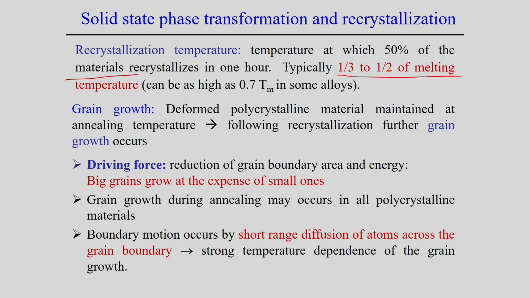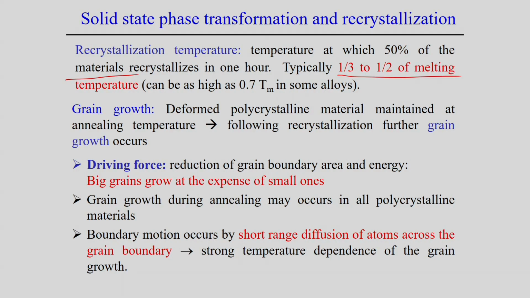So, typically one third to 50% of the melting point temperature, within that range we can say is the recrystallization temperature, and in certain cases it can go to 70% of the melting point temperature in a particular alloy system. But of course, I am not differentiating in detail between static recrystallization and dynamic recrystallization. The mechanisms of static and dynamic recrystallization are different. Apart from recrystallization, there may also be some grain growth phenomena.